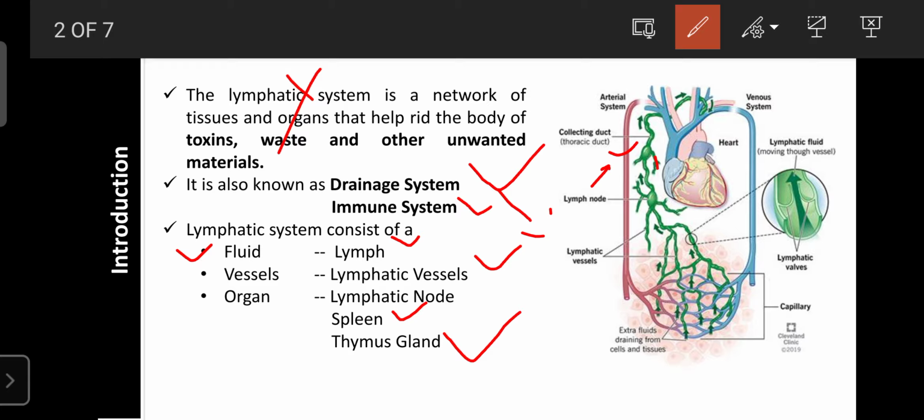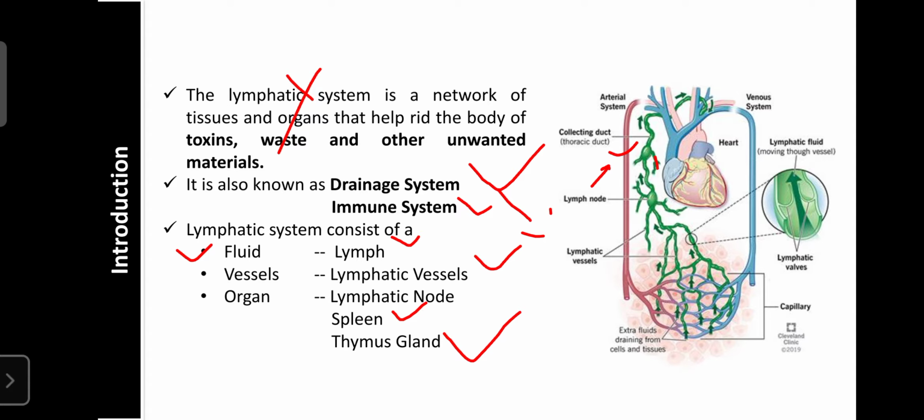So with the help of the lymphatic vessels, lymph nodes, spleen, and thymus gland, the lymphatic system is involved in the regulation of the drainage system as well as the immune system, and in the removal of waste materials that were left by the systemic circulation. So like the systemic circulation, the lymphatic system is also one of the most important systems of our body, involved in the recirculation of body fluid from one place to another place, which was not possible by the systemic circulation.